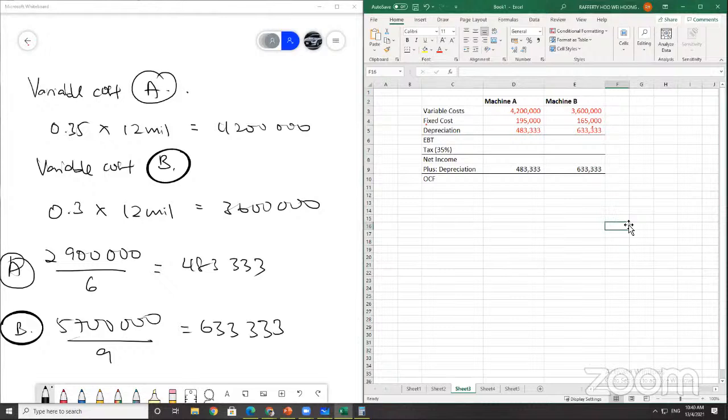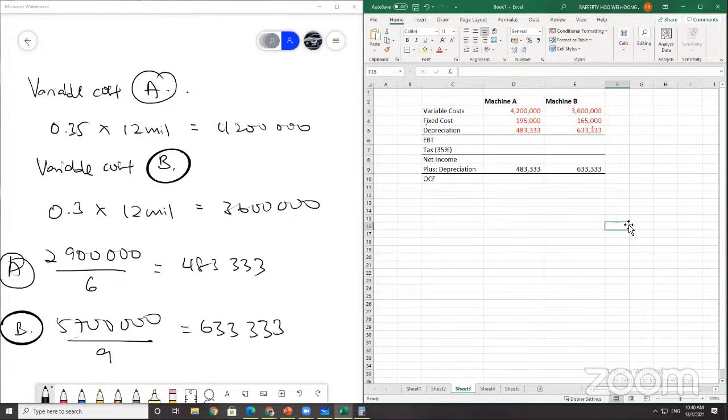Since you need to calculate EAC now because you're comparing two different machines, you don't use sales anymore. You're comparing on EAC here. What is EAC?